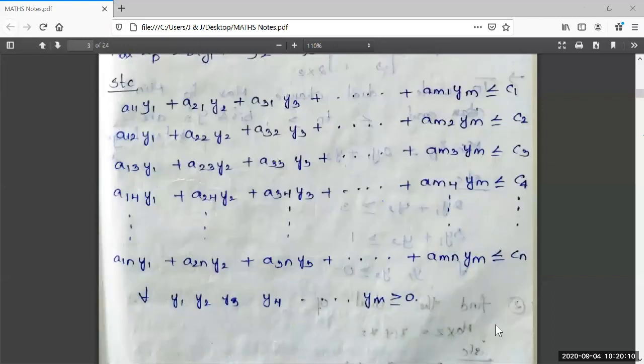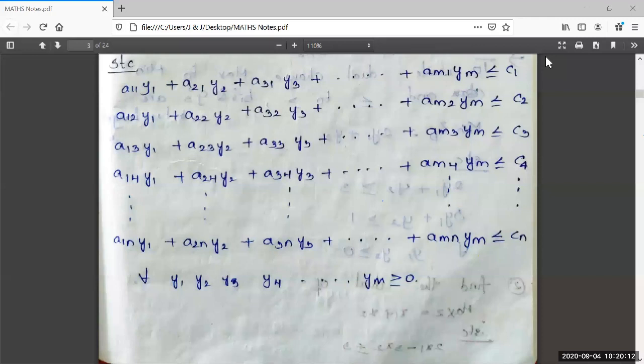The last constraint is written by taking the last row of the transpose matrix, with elements A1n, A2n, A3n, and so on up to Amn, and the constraint is written as A1n Y1 plus A2n Y2 plus A3n Y3 plus so on plus Amn Ym